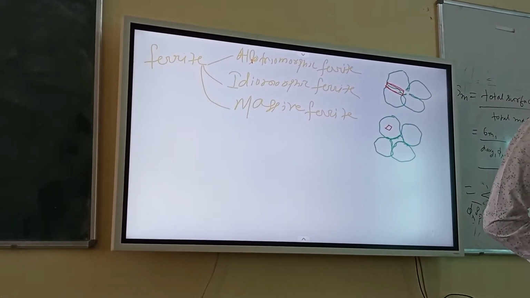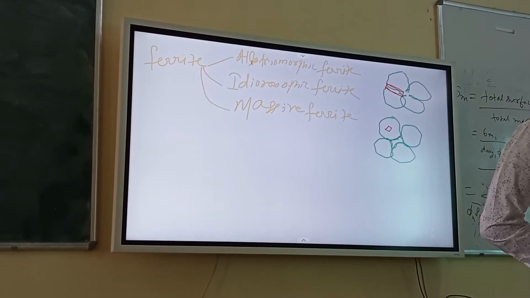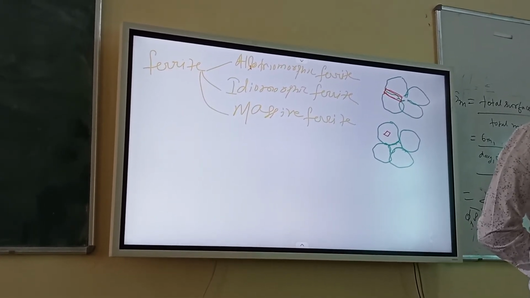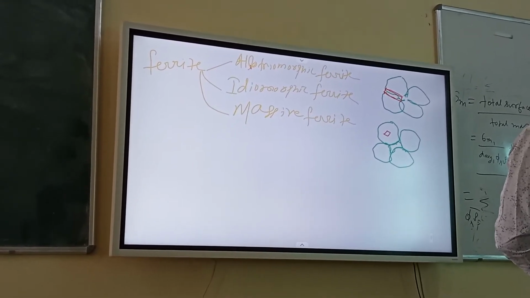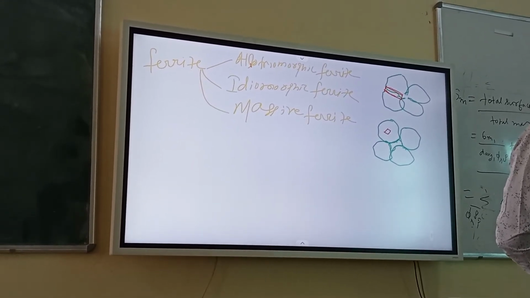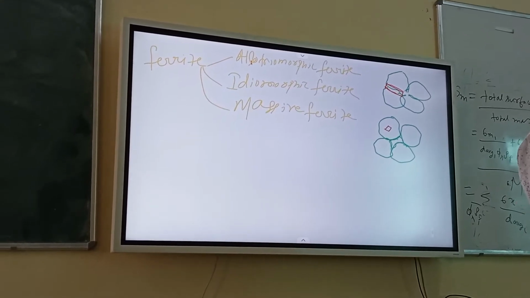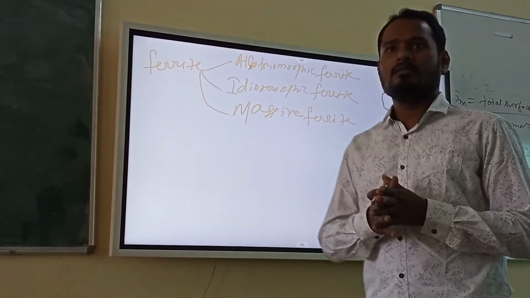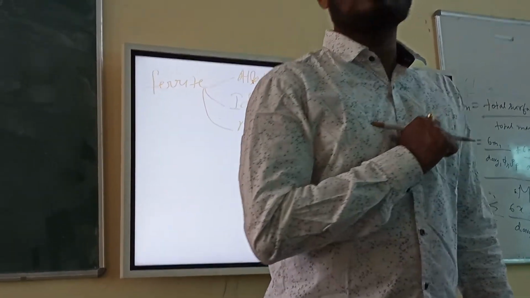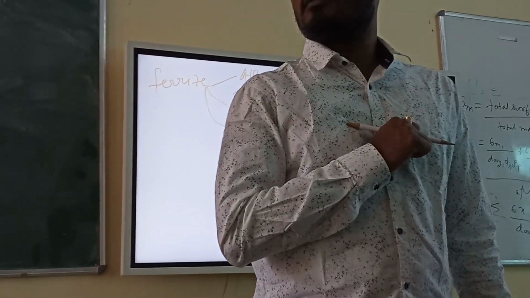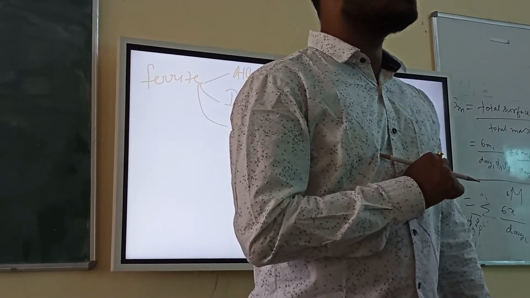And is perlite a single crystal or a bicrystal? It is a bicrystal. You have to remember this thing. Perlite is a bicrystal. Bi means two. Two crystals: one crystal is the ferrite crystal, one crystal is the cementite crystal. Both are growing together, cooperating. Right? How is this happening? Which one has the high composition of carbon? Cementite. Ferrite has a very low carbon concentration.